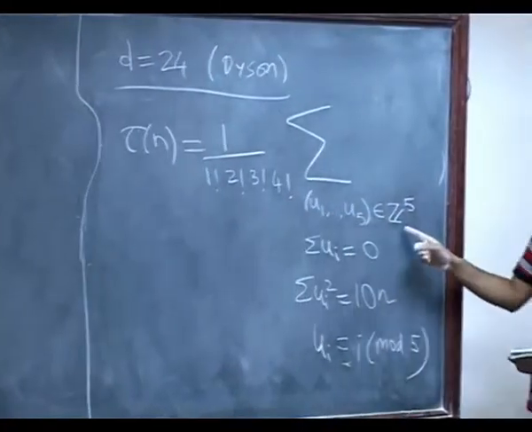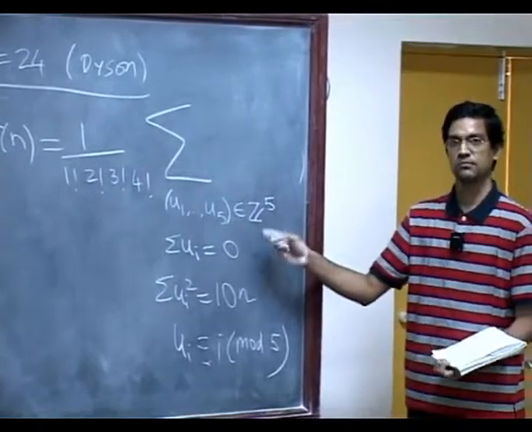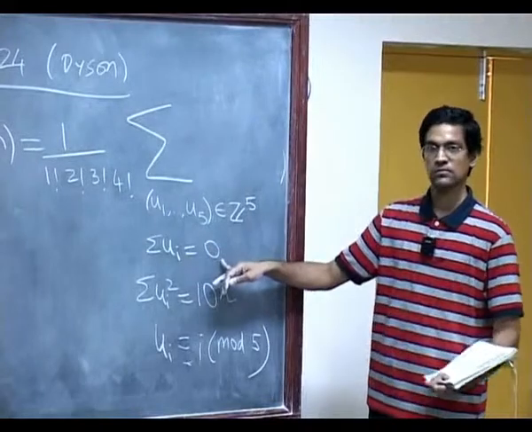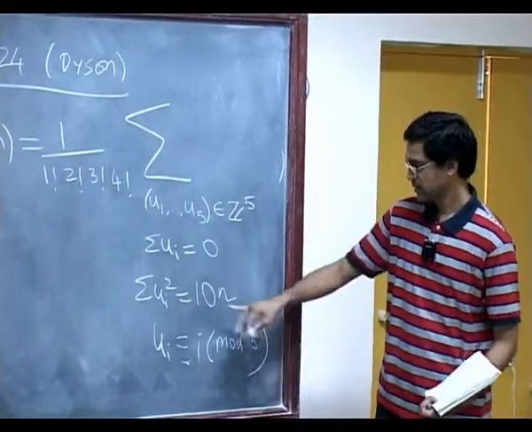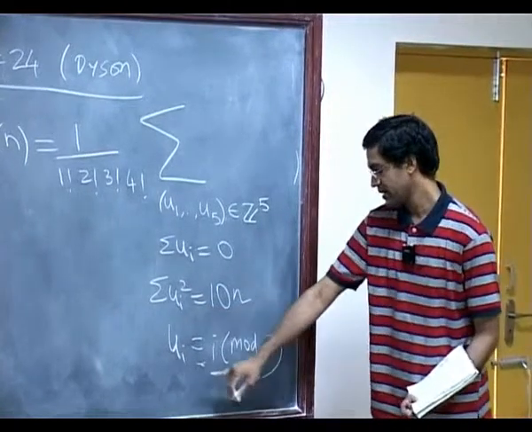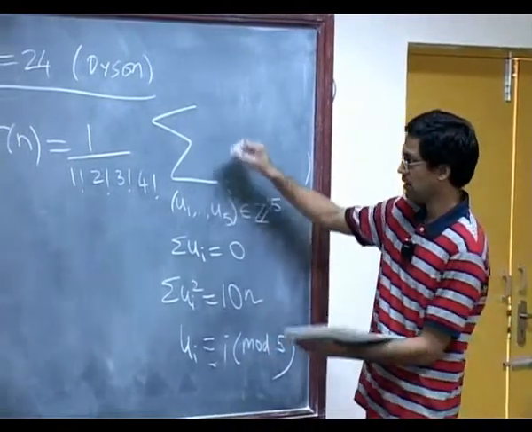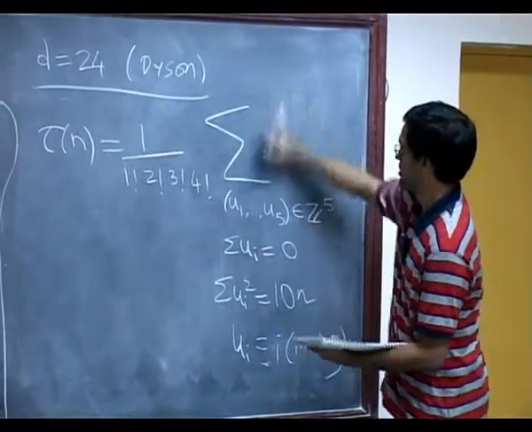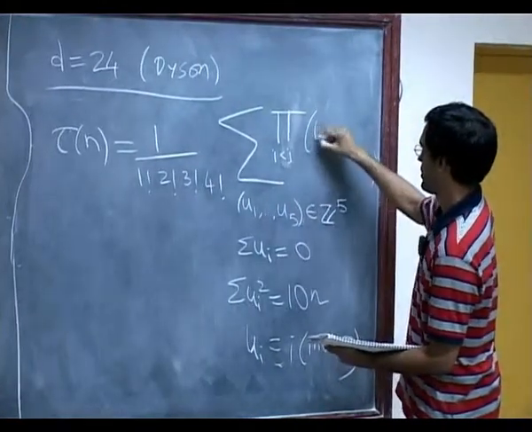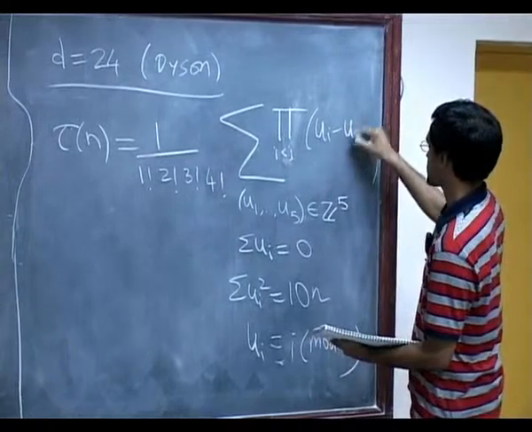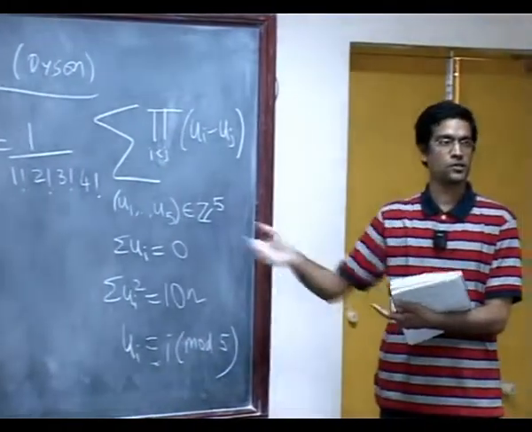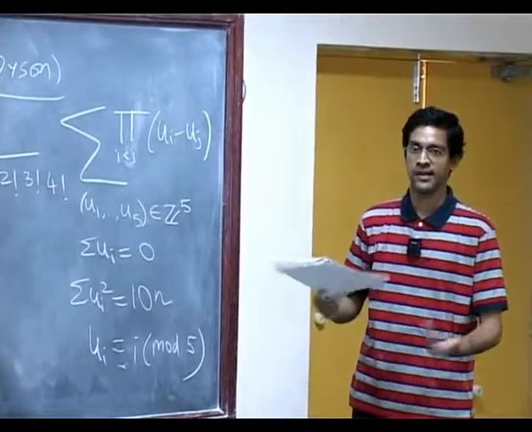So it's the set of all integer 5-tuples in Z to the 5 whose sum is 0, right? We have seen that before, which satisfies some quadratic condition, and of course there is this congruence condition, and the product over i less than j of ui minus uj. So here's the formula that Dyson found.